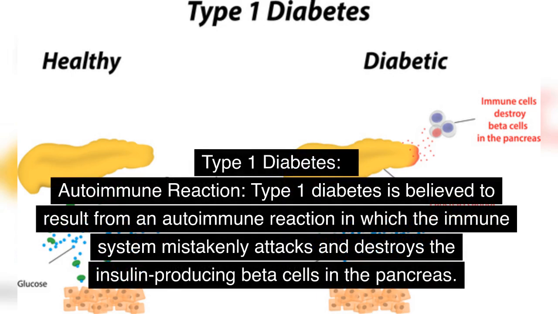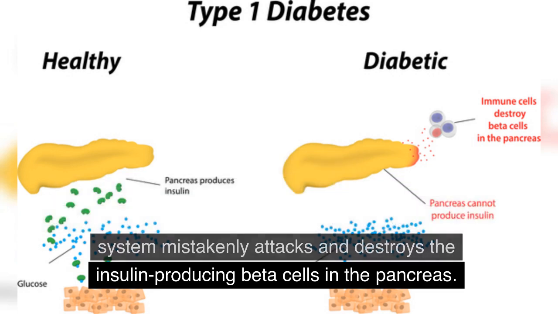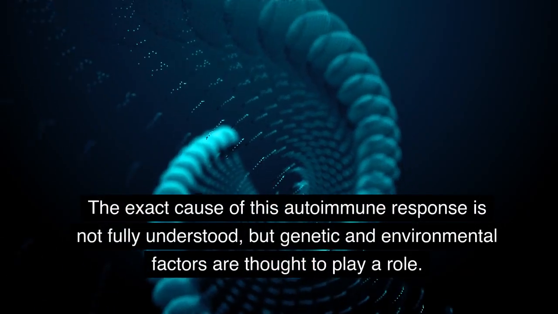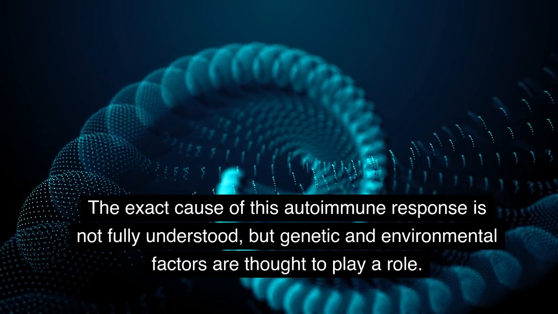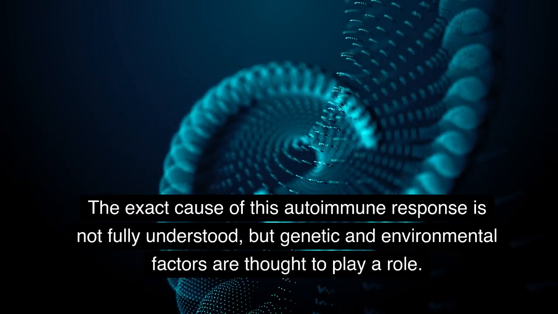Type 1 diabetes, autoimmune reaction. Type 1 diabetes is believed to result from an autoimmune reaction in which the immune system mistakenly attacks and destroys the insulin-producing beta cells in the pancreas. The exact cause of this autoimmune response is not fully understood, but genetic and environmental factors are thought to play a role.